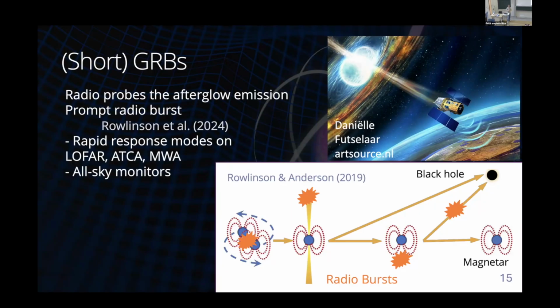However, if that coherent radio burst is emitted during the in-spiral or just after the merger, you really want to start your radio observations as quickly as possible after you've detected the short gamma ray burst. So you need rapid response modes on your radio telescopes, or ideally you even need an all-sky monitor in the radio that is just looking everywhere all the time.